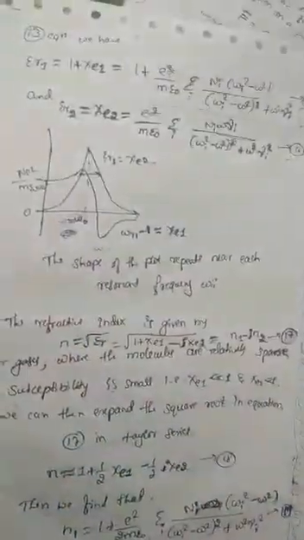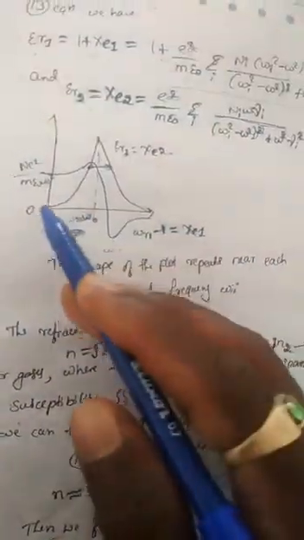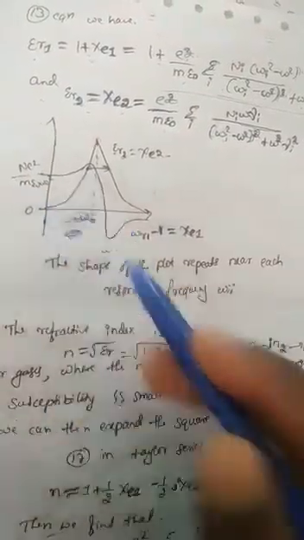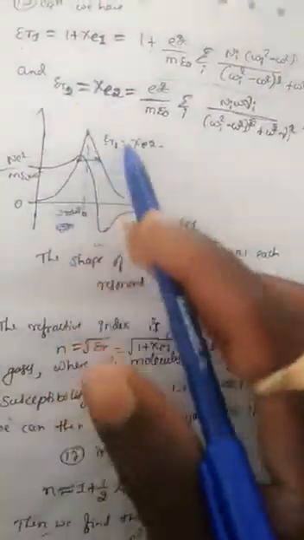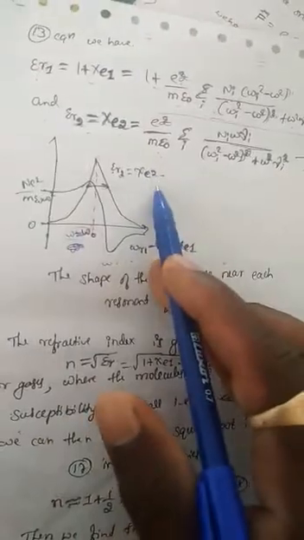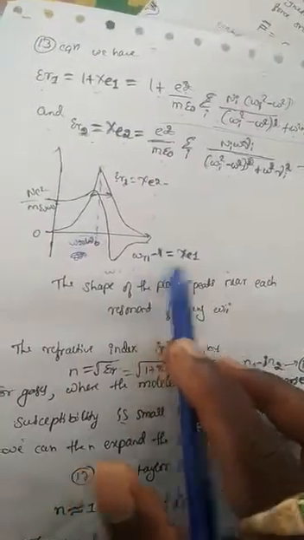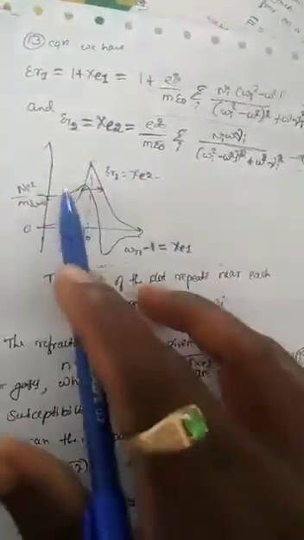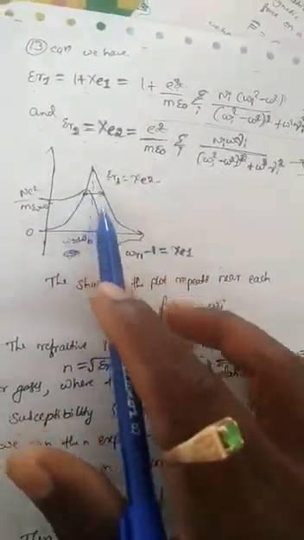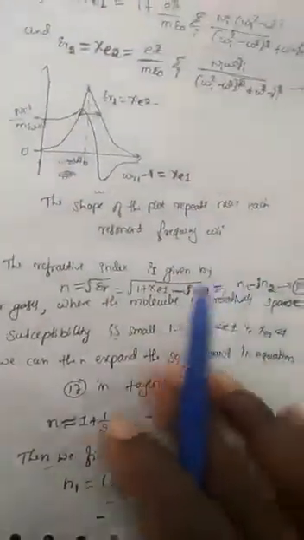This diagram shows n e square divided by m epsilon naught omega naught versus the frequency. Here the sharp peak shows chi e2, and this one shows epsilon r1 minus 1, equal to chi e1. Up to here is the normal dispersion. When it comes to this region, this is the anomalous dispersion.